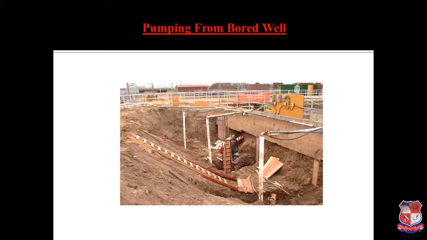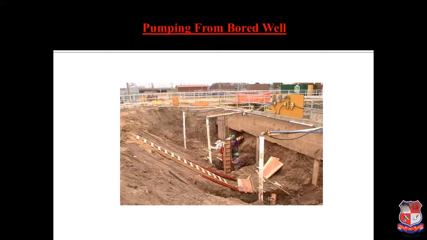Then we require this process to be followed in a certain way, which may be to protect the labor also, because labor are going very far downwards, which is above 8 meters or 10 meters. So there may be a risk factor involved in this method, but certainly sometimes we require this method.